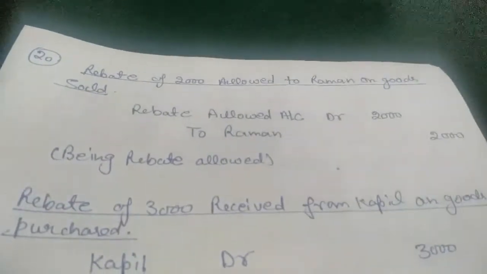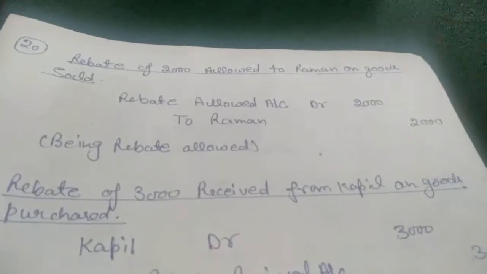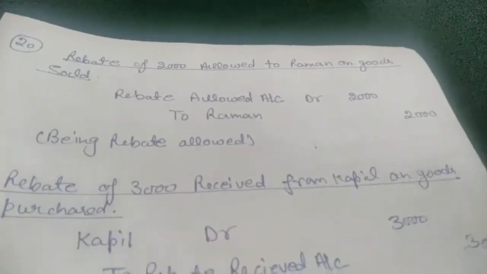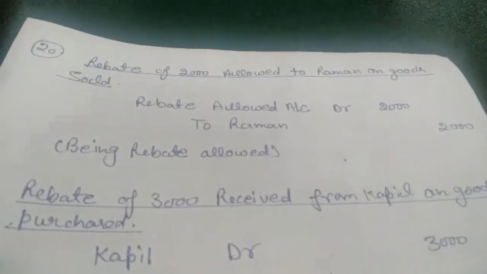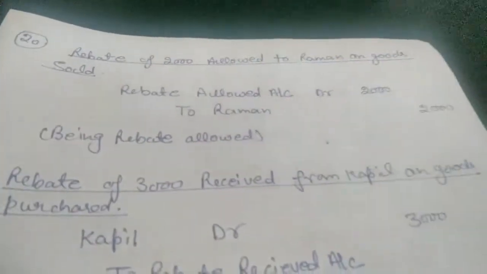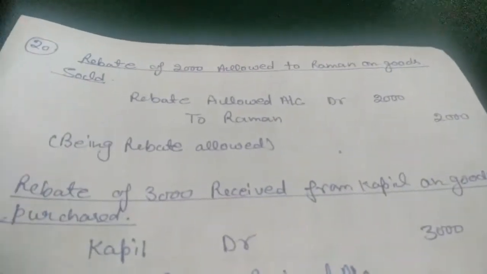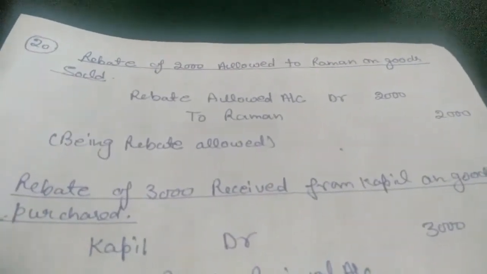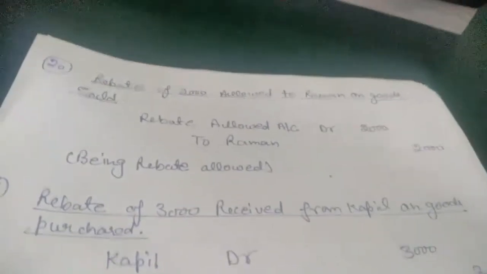Next entry is rebate of 2,000 allowed to Raman on goods sold. We sold goods to Raman on credit basis. So Raman is standing in our books at some amount, we don't know, but on that amount we gave a rebate. So we allowed a rebate of 2,000.